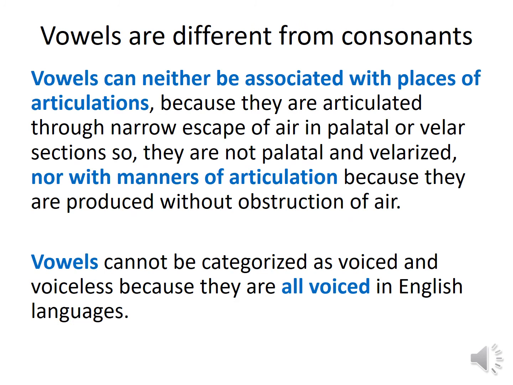Vowels are different from consonants. In what sense? We can understand. We cannot classify vowels or associate them with the places of articulation, because they are articulated through the narrow escape of air, palatal or velar section. Nor with the manner of articulation, because they are produced without obstruction of air. So place of articulation and manner of articulation, these two characteristics are associated with consonants,